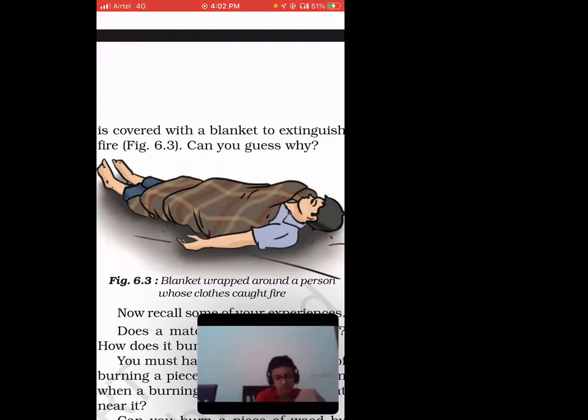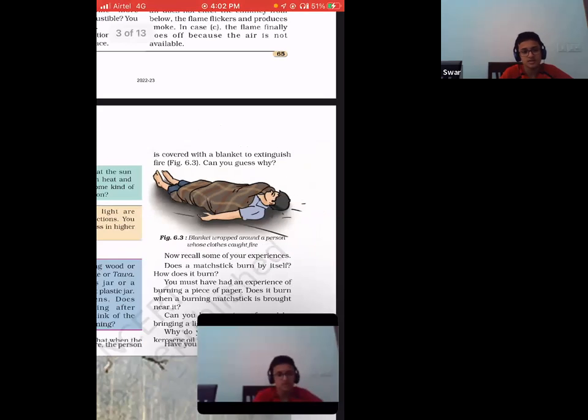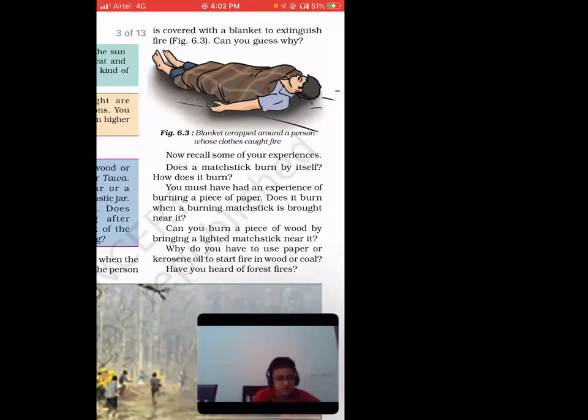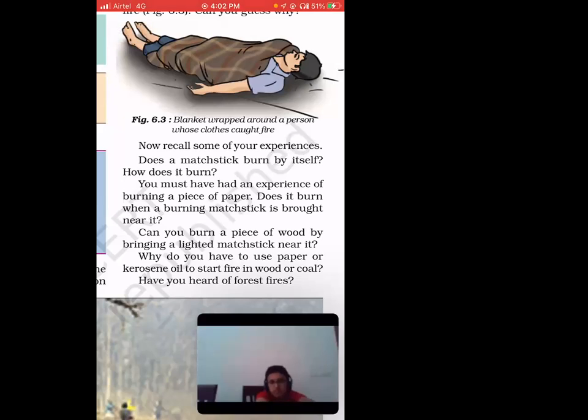Yes, ma'am. So you have to remember the concept of oxygen only, right? So what is the concept of oxygen, ma'am? When there is sufficient oxygen, the flame is high. When there is insufficient oxygen, you can say the flame flickers. When there is no oxygen, no flame.